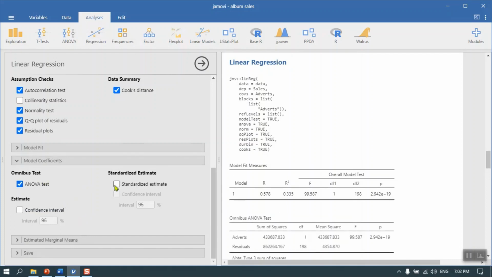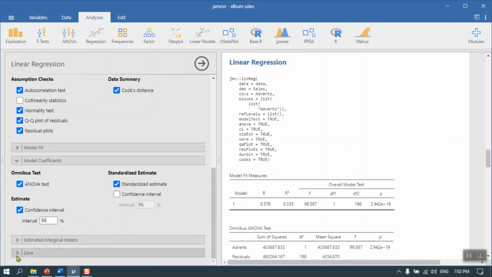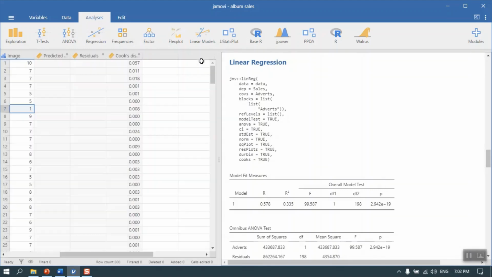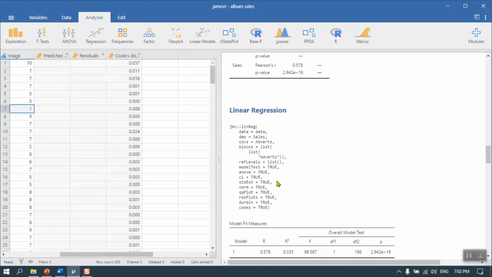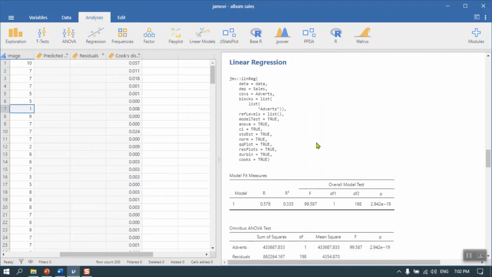We can both, of course, do the ANOVA, and if we want the standardized coefficients, we can save, let's save all of these: the residuals, the predicted values, and Cook's distance as well. What we see here now is the linear regression, and there's the R code, if you wish, as we eventually maybe segue towards doing some coding in more advanced analyses by working in R code itself.